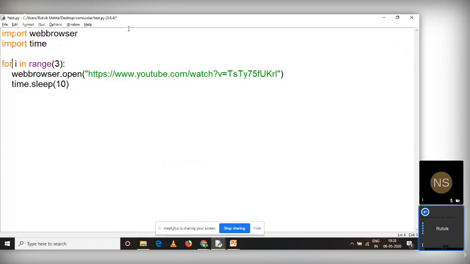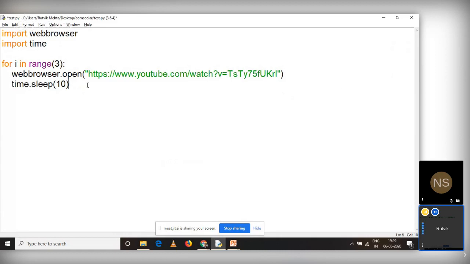Now understand this, in this particular code, I have to use 2 different modules. One module is web browser and another module is time. Now you will be asking, sir, how do we use these modules directly? These are some inbuilt modules available with Python. So once you install Python, these modules are available with you, so you don't have to do anything else. If you want to use any other module, there is a way to install external modules in Python, but I'll be coming to that point after completion of this program.